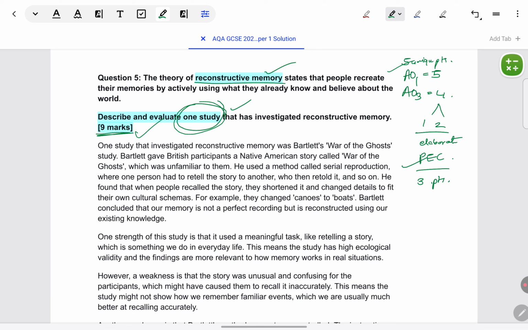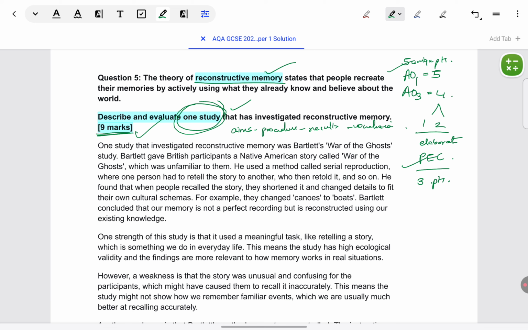For a study, make sure to present in the format of aims, procedure, results, conclusion. By this, I do not mean that you have to write in a bulleted list format. I just mean that inherent structure in your AO1 should be aim, procedure, and results. Don't miss out on any of these. It becomes very difficult to follow the study. I will not be able to read out the whole model answer. It will take too much time for a 9 marker. So please pause the video, take a screenshot if needed. I'll just be reading out highlights from this model answer.